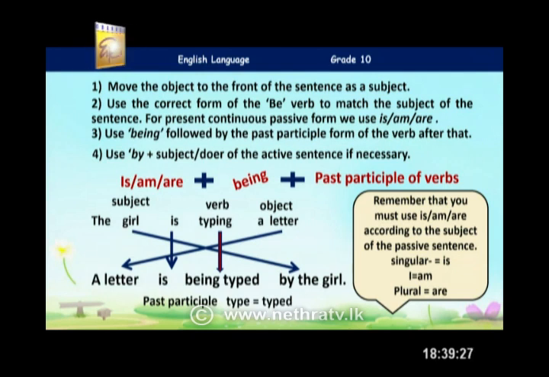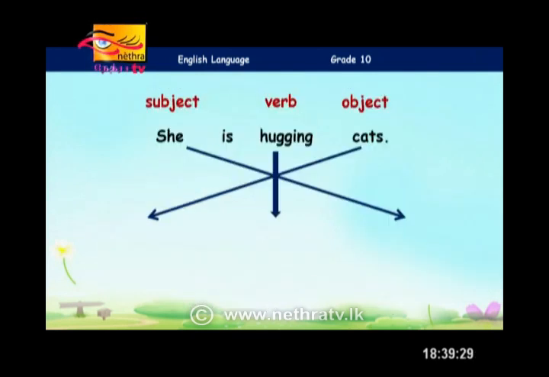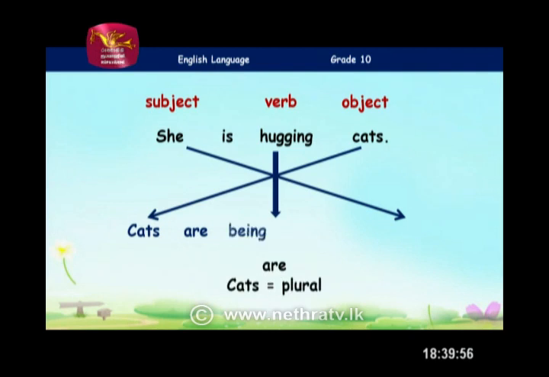And Miss Samadhi, we are focusing on the present continuous tense today, right? Exactly. We look at another example. Now here we have: she is hugging cats. Who is hugging cats? Okay, that will be me, as a lover of cats. I know, yes. But in here we are starting the sentence with a pronoun, that is she. So what happens here? Cats come in front in passive form. With cats, what's the helping verb we are using? The be form would be, surely it has to be are because it's plural. Correct. And then we are using being, B-E-I-N-G, mind you, and the past participle form of the verb, hugged.